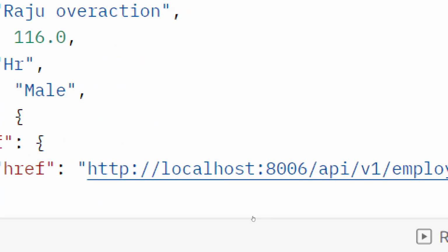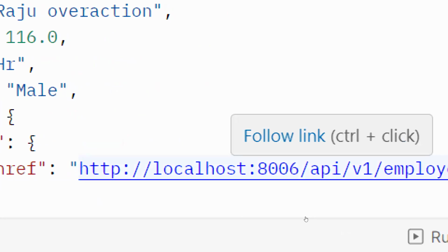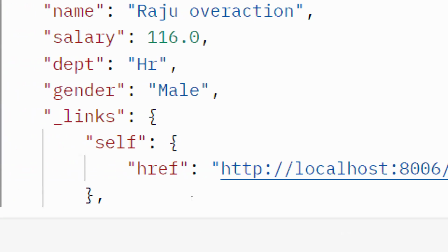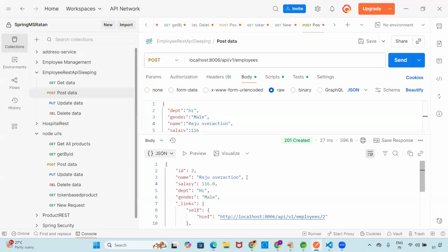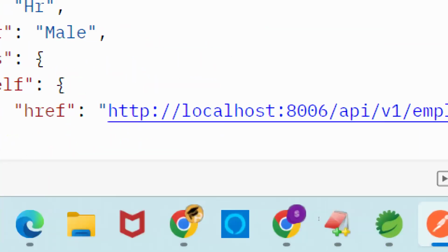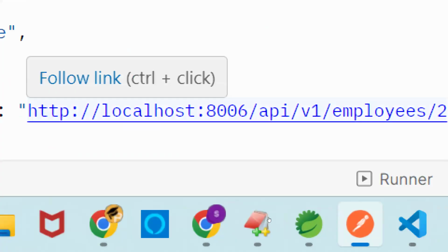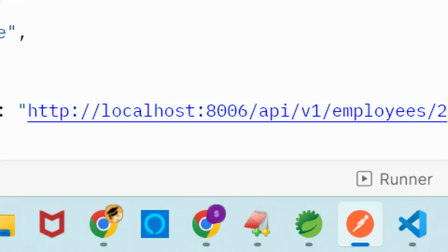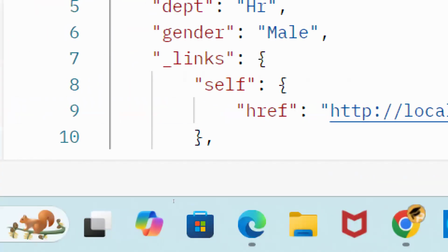And mostly the advantage here is the IP address, port numbers, base URLs. So these all you can see properly when you save the data. Here we have the one and the two so that we can easily identify. But in real time we have different IDs, so we should know the IP address, port numbers, base URLs and IDs like that, right? We got it done. These links, guys.